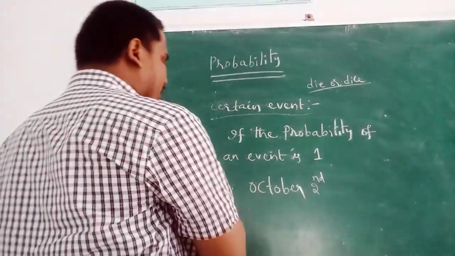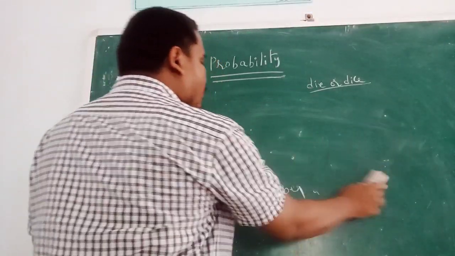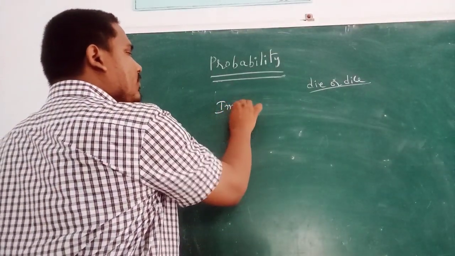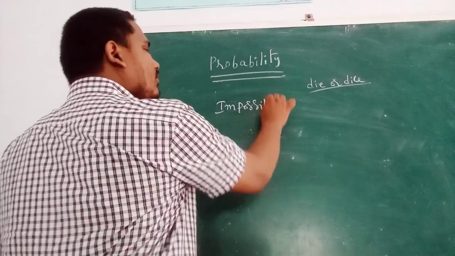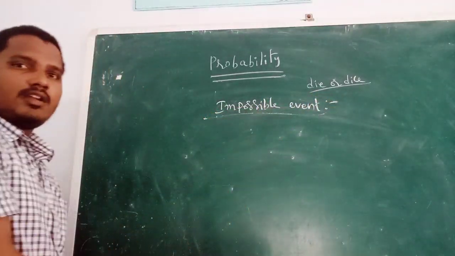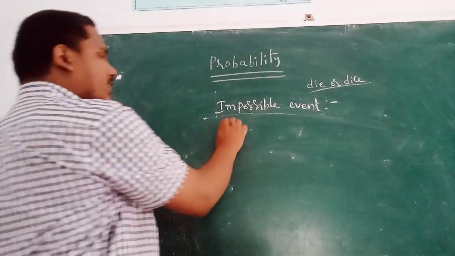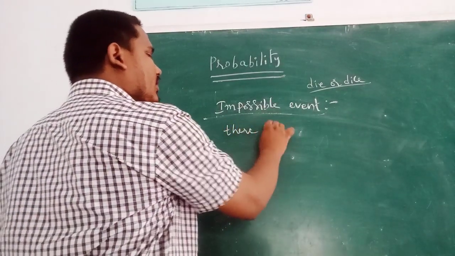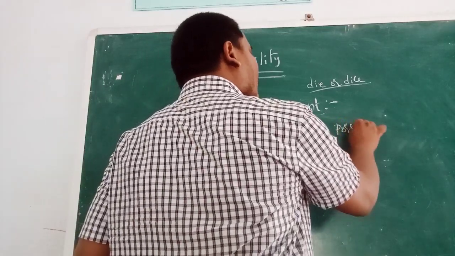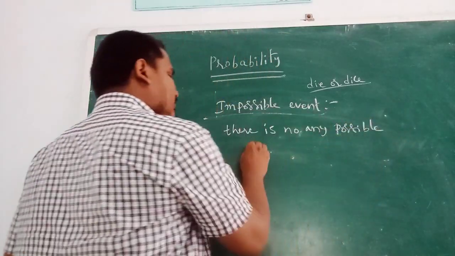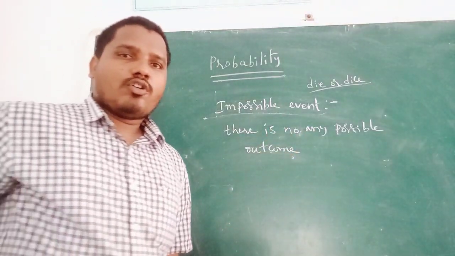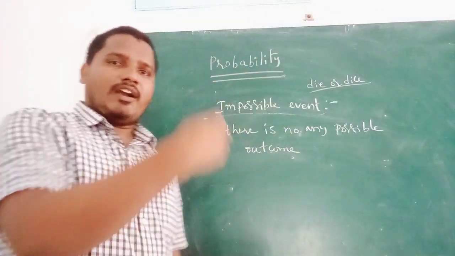Next, what is an impossible event? If there is no possible outcome, it is called an impossible event. Suppose you roll one die.